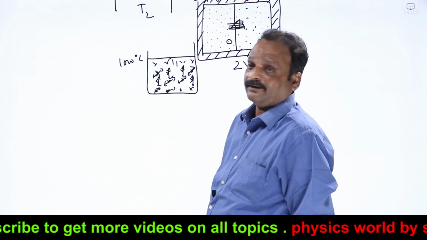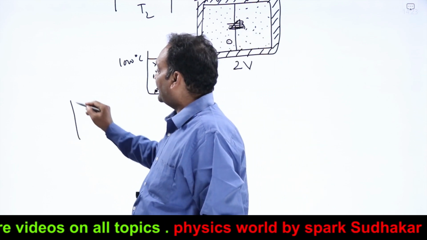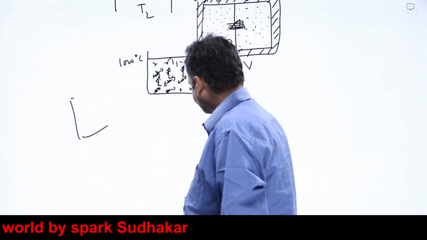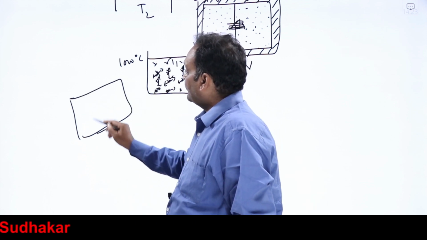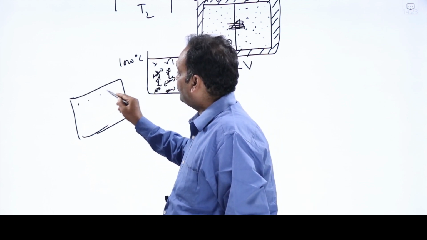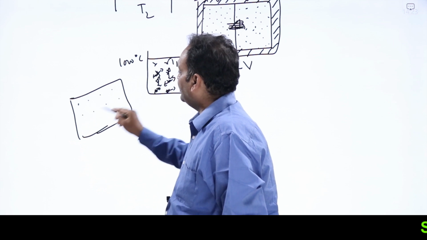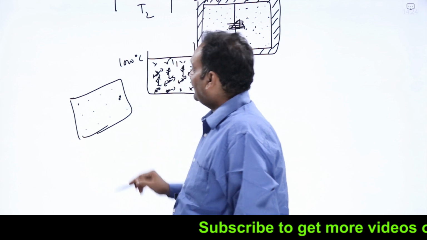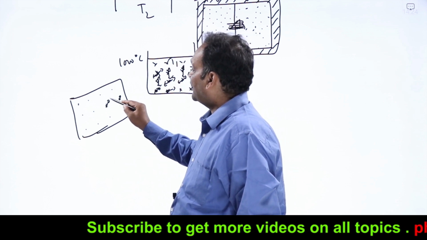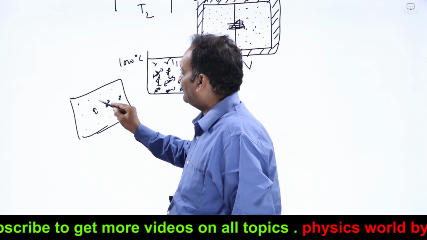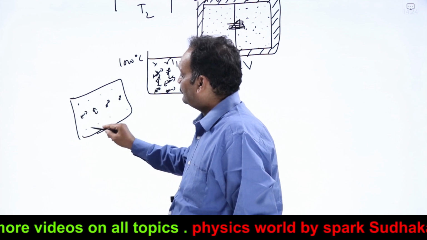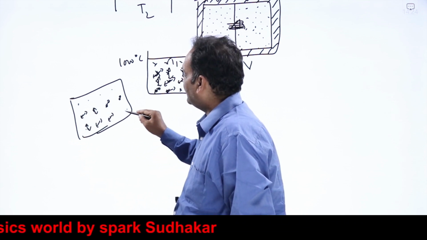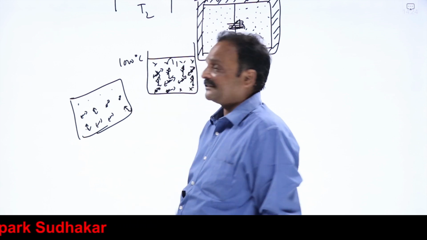More disorder. You take the same iron sample to be at 0 degrees Celsius. Here the amplitude of vibration of molecules will be less. Molecules will be vibrating with smaller amplitude and lesser frequency. I'll say disorder of molecules or thermal agitation of molecules is smaller here. Thermal agitation is small means disorder in the system also is less.